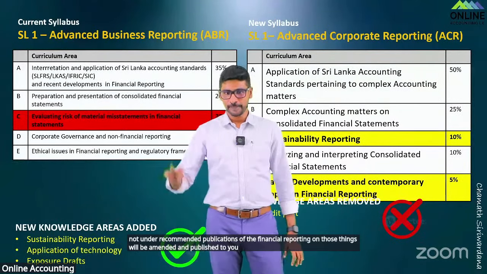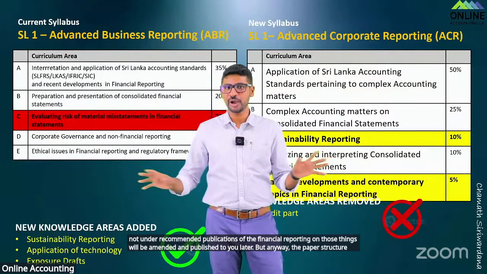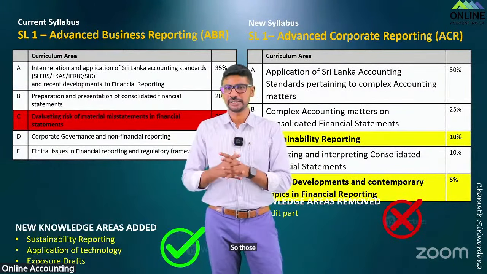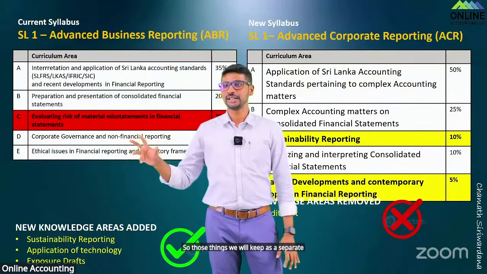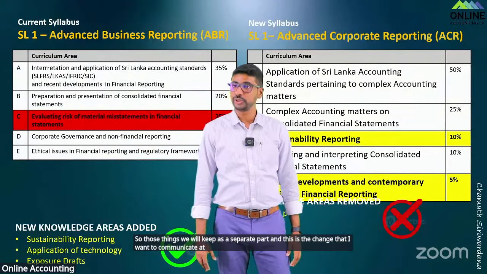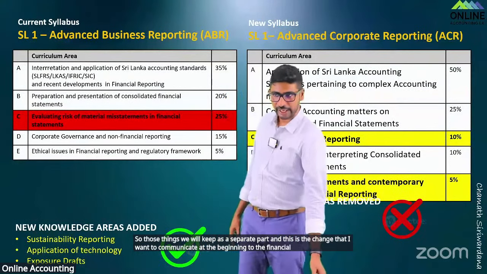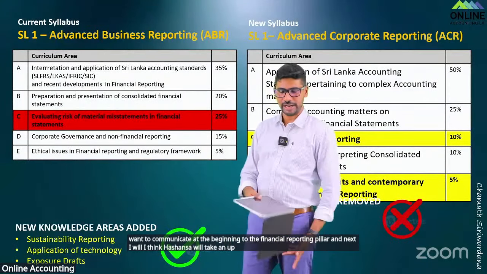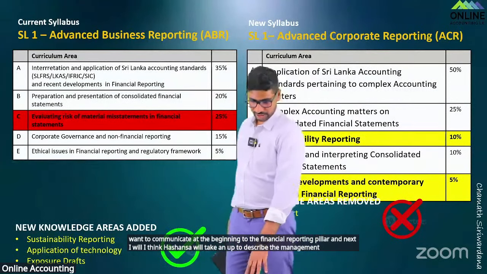But anyway, the paper structure is also going to be different. Now you have elective subjects and everything, right? So those things we will keep as a separate part. And this is the change that I want to communicate at the beginning for the financial reporting pillar. And next, I think Hashan sir will take up to describe the management accounting pillar changes. Hashan sir, over to you.